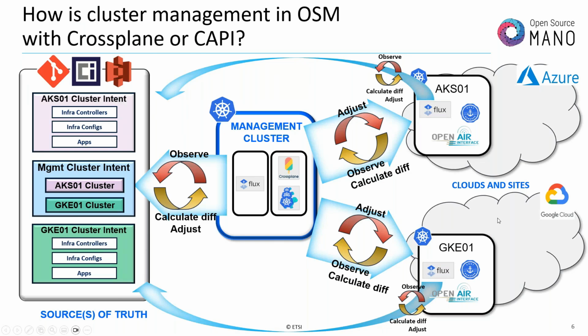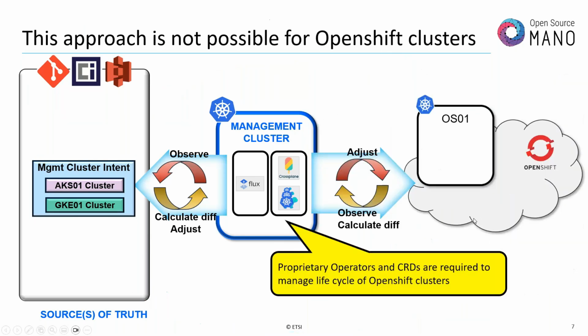So somebody could think, well, let's follow the same approach for OpenShift clusters. However, this approach is not possible. The same approach is not possible for OpenShift clusters. Why?